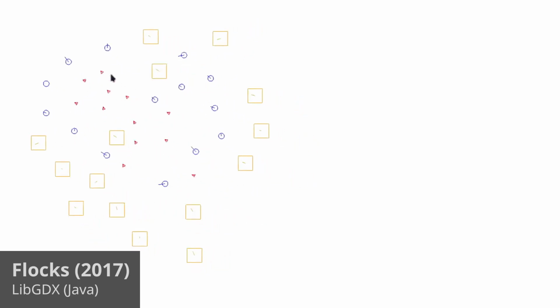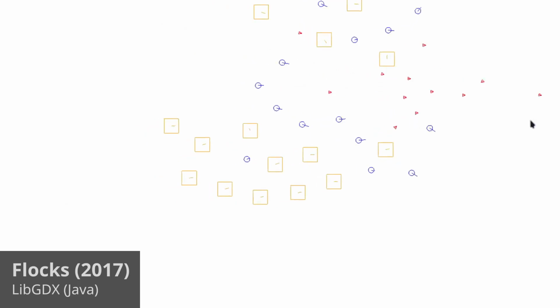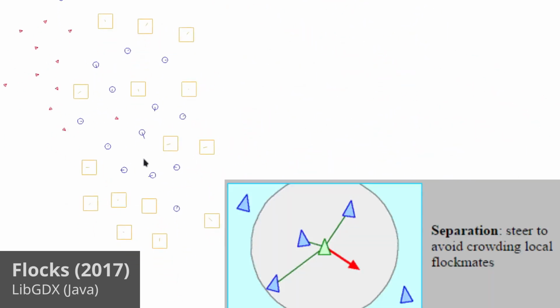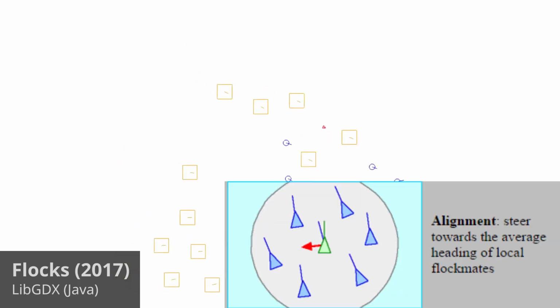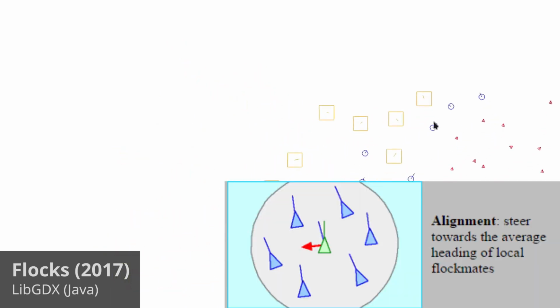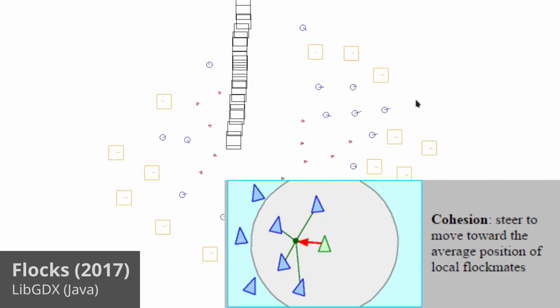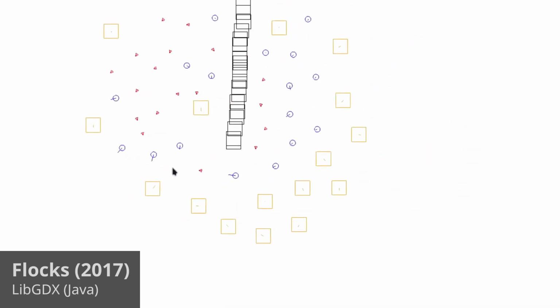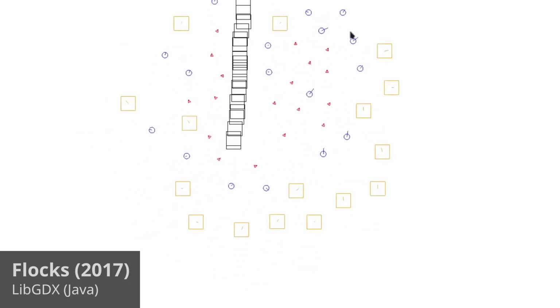I implemented flocking behavior in this swarm simulation. The agents follow my cursor using three simple rules that create emergent behavior. The first behavior is separation. This makes the agents avoid collisions. The second behavior is alignment. This makes them head in the same direction. And lastly, cohesion makes them stick together. When we combine those three behaviors, it really makes the flock look natural.